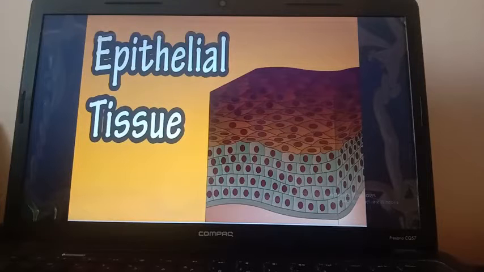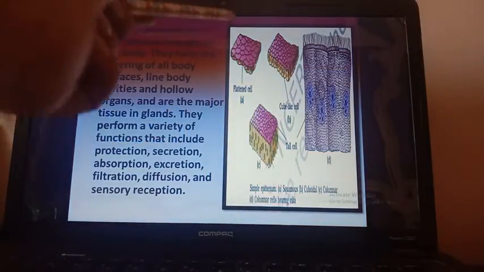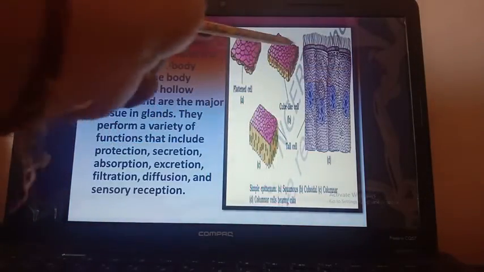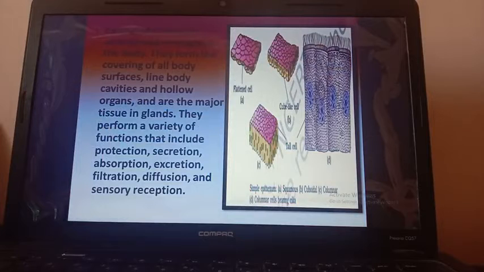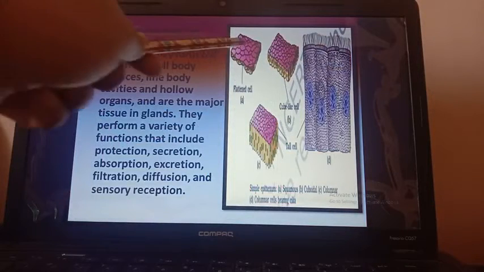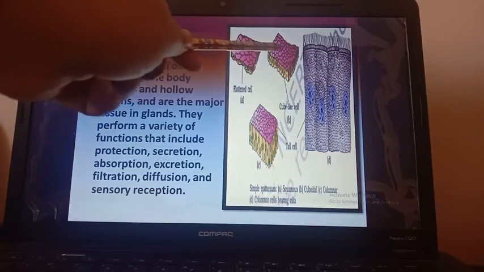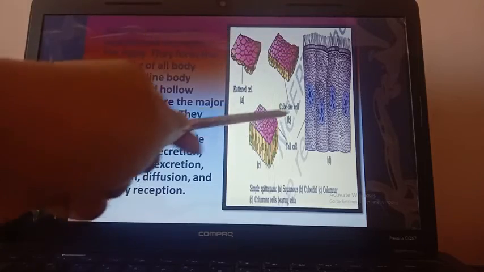Cells may be flat, irregularly shaped, cuboid shaped, columnar shaped. Here also you can see different types of shapes. Here you can see these are the flat cells, these are the cube-like cells, these are the tall cells.